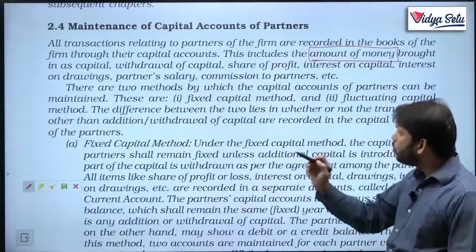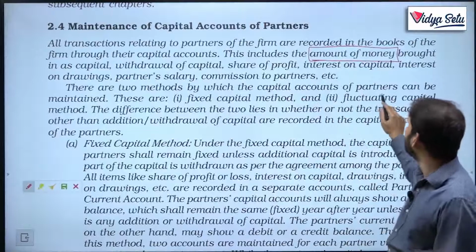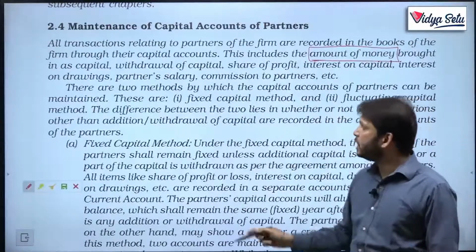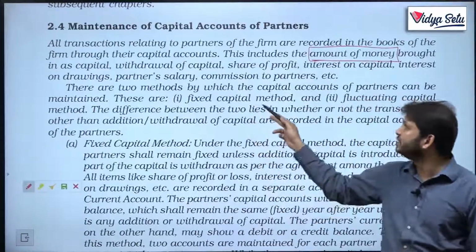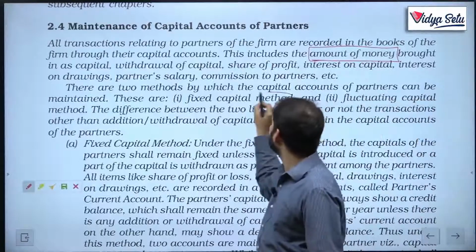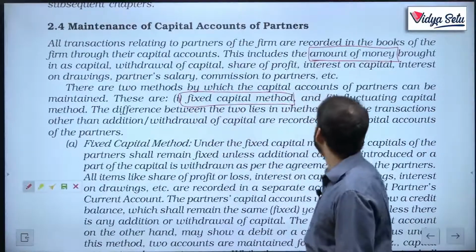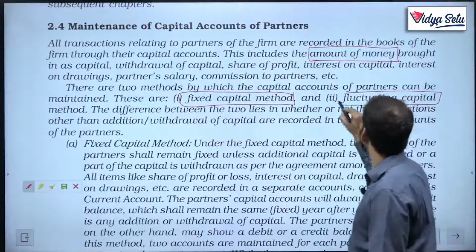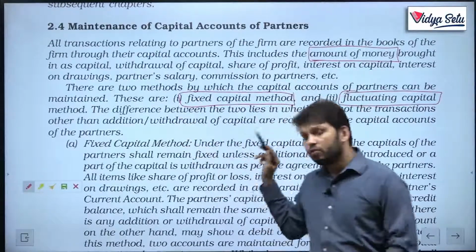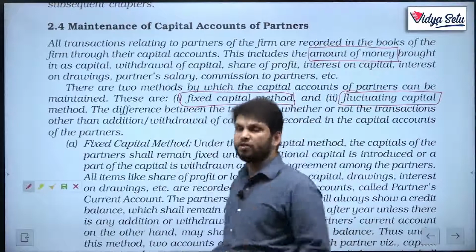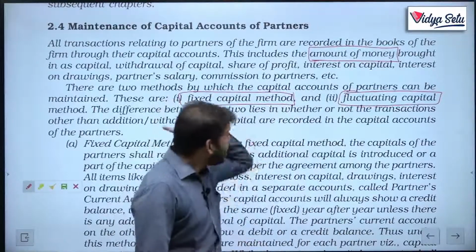Now there are 2 methods by which the capital accounts of a partner can be maintained. The first type is called fixed capital method. Another type is fluctuating capital method. We will understand the difference, but for the sake of examination, understand one thing.